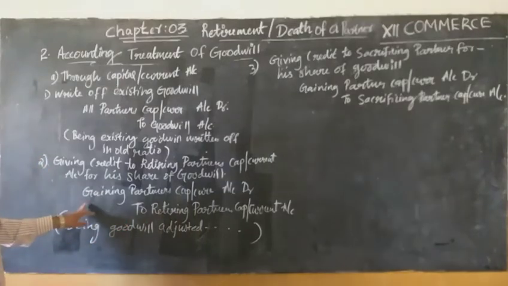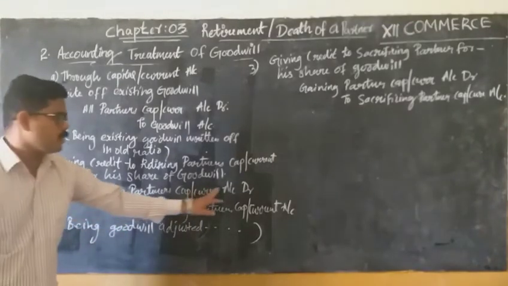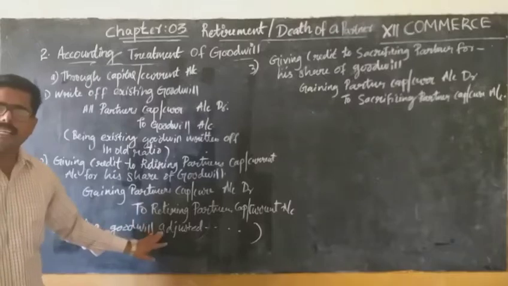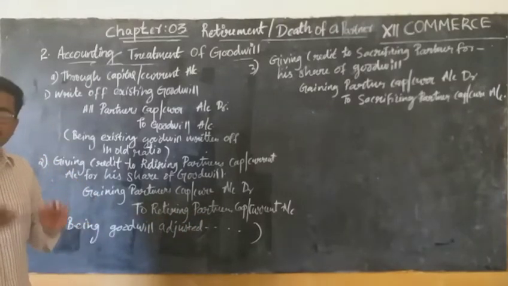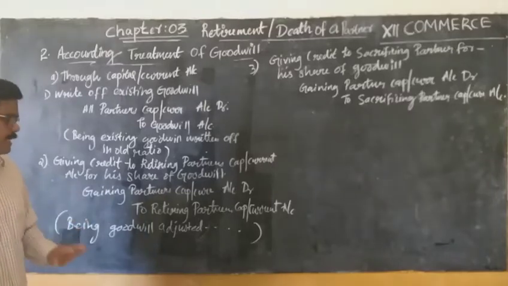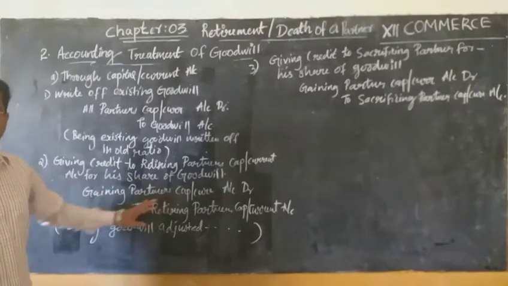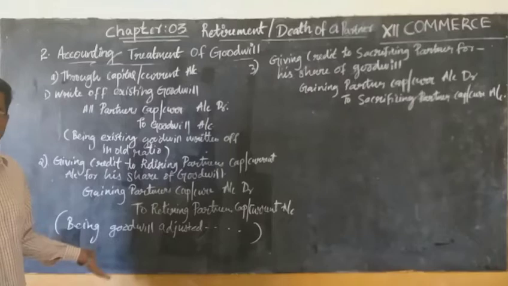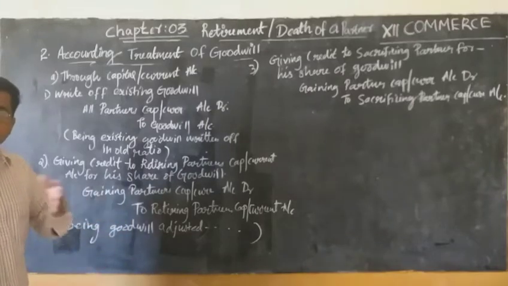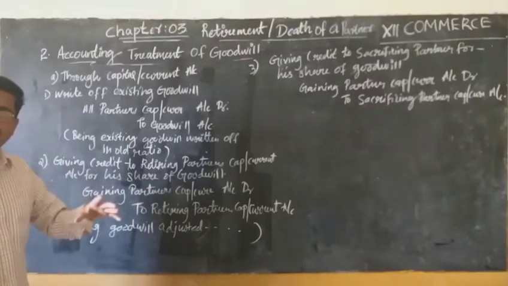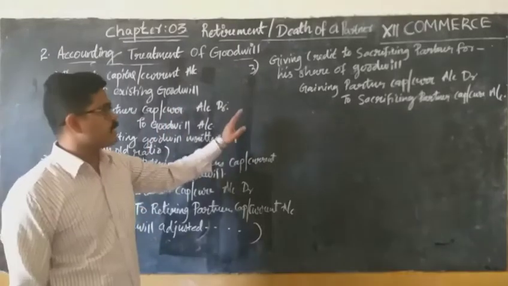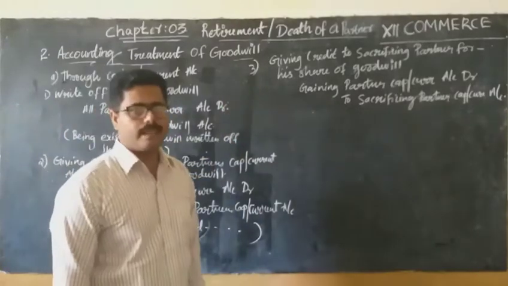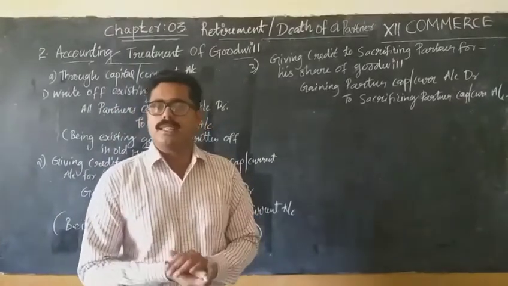So the journal entry is: gaining partners' capital or current account debit to retiring partner's capital or current account. That means the gaining partners compensate the retiring partner. The narration will be: being goodwill adjusted among partners on retirement of that particular partner.